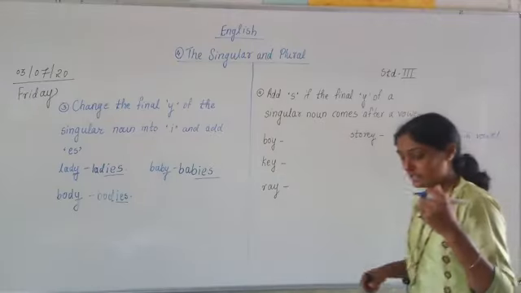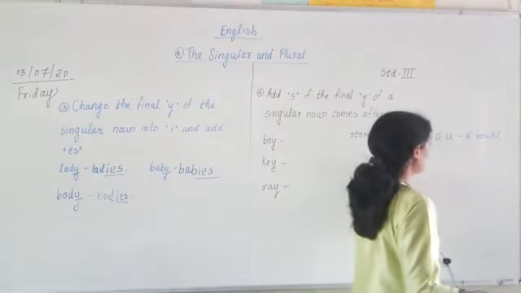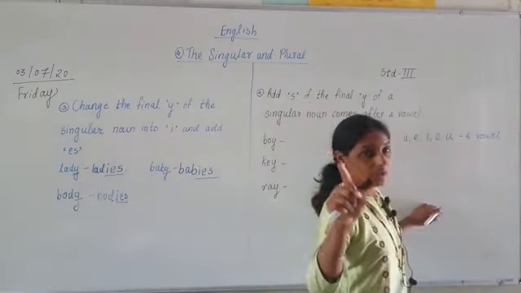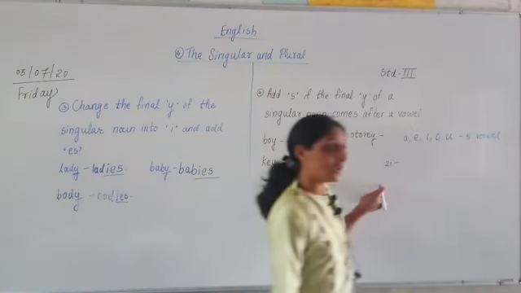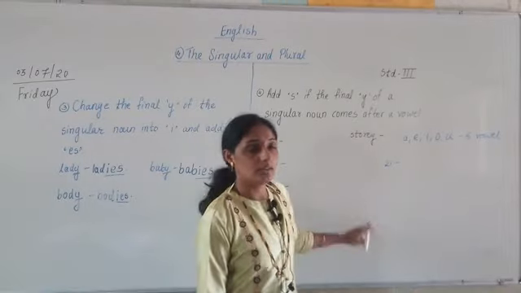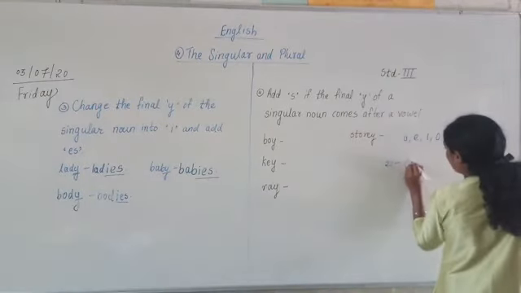Now if we minus 5 from 26, then how much will remain? How many letters will remain? 21 letters will remain. Then these 21 letters are what? These 21 letters are consonants.